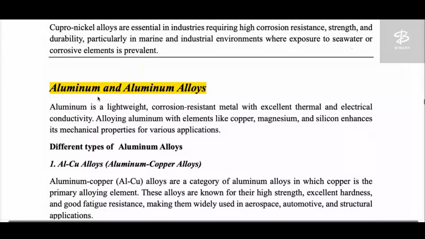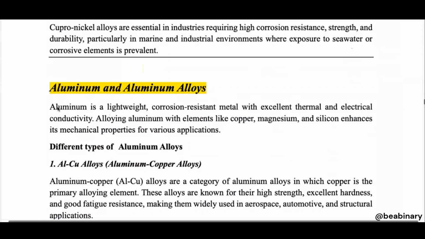Aluminum and aluminum alloy. It means the aluminum would be the main parent element and the other element would be in a small fraction. I mean, the element which is in the higher volume fraction takes the name of that alloy, basically, right?